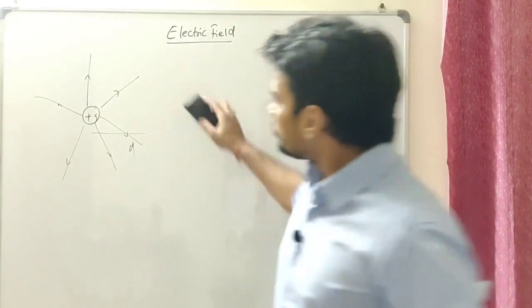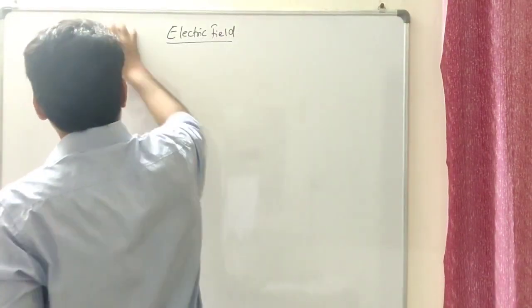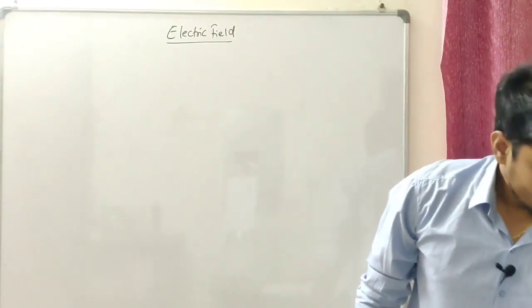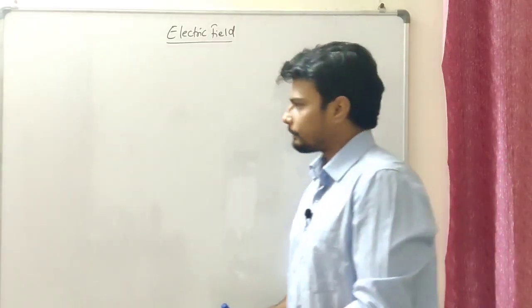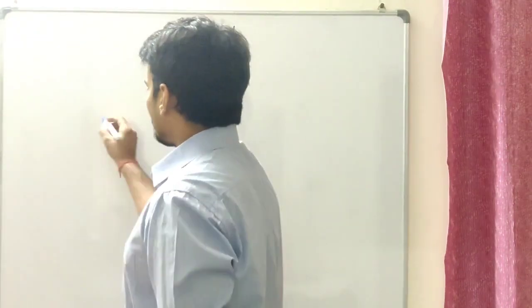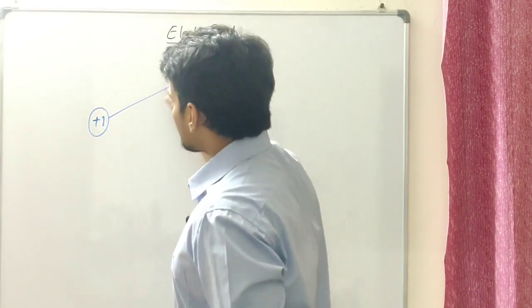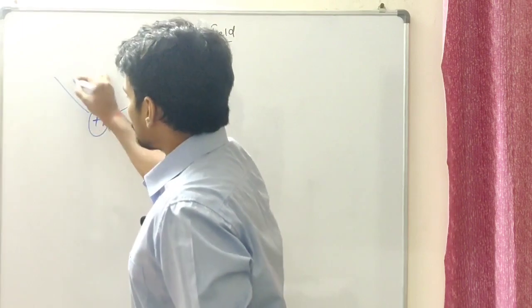All right then. So now we're going to talk about the appearance of the electric field, its structure and its impact on another charge. Let's suppose I have a plus q charge over here. As I've told you, it originates from the positive charge.